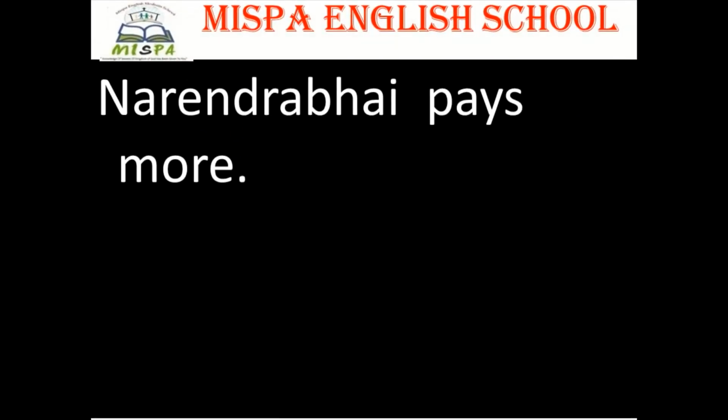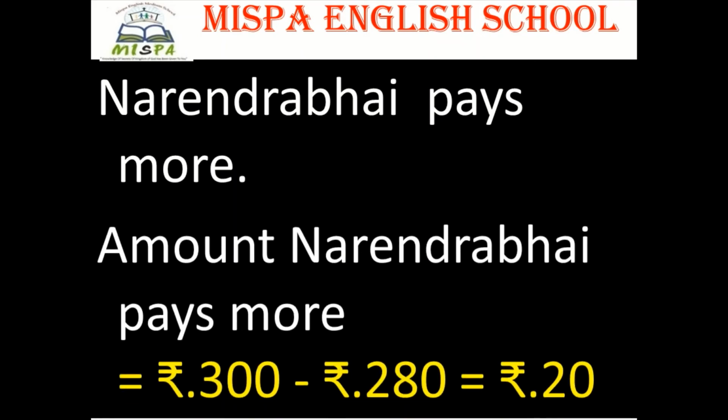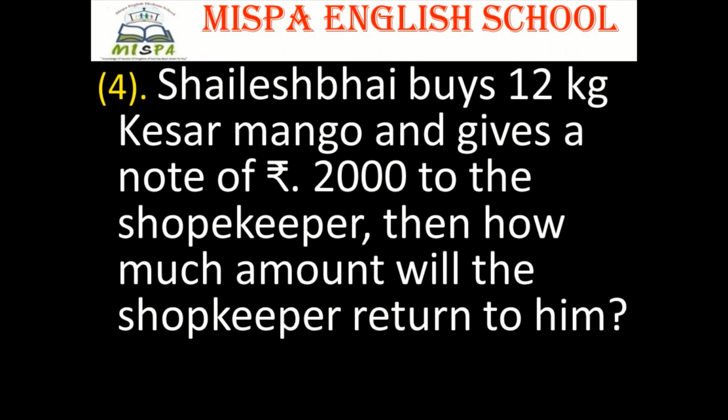Now let's look who pays more. Narendra Bhai pays more, because the extra amount is equal to rupees 300 minus 280, which is rupees 20. Now question number 4.